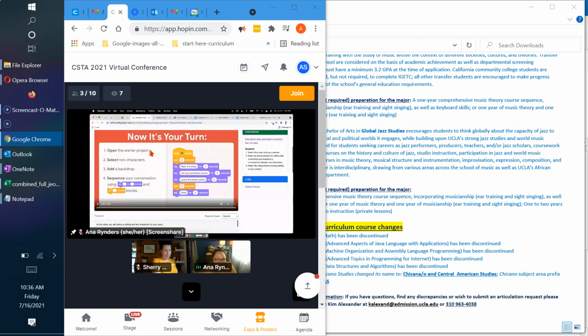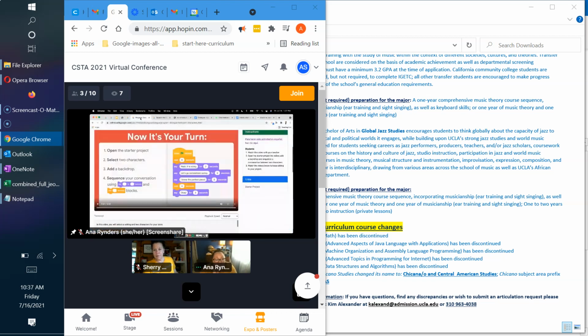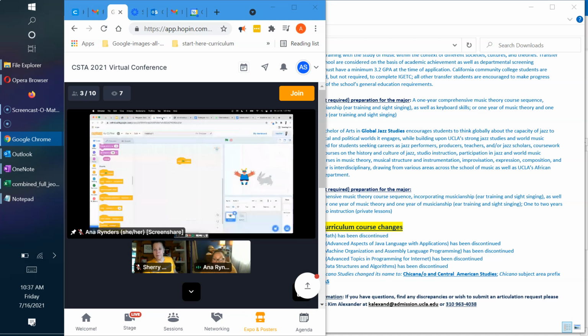So my goals for this are to open the starter project. Done. Select 2 characters. Those are already there for me, so I can go with these characters that are already here. Then add a backdrop and sequence your conversation. So I'm going to do that next. Let's pick a backdrop for my characters. So right now we have a stage that is blank.